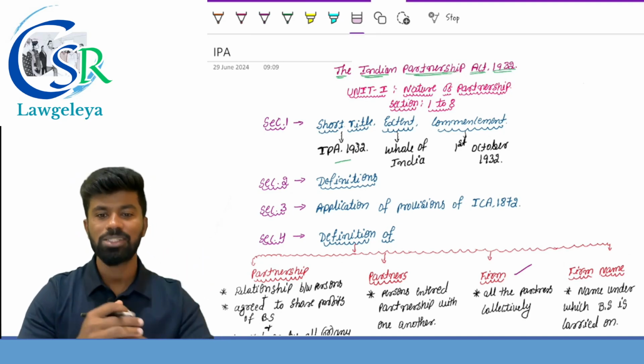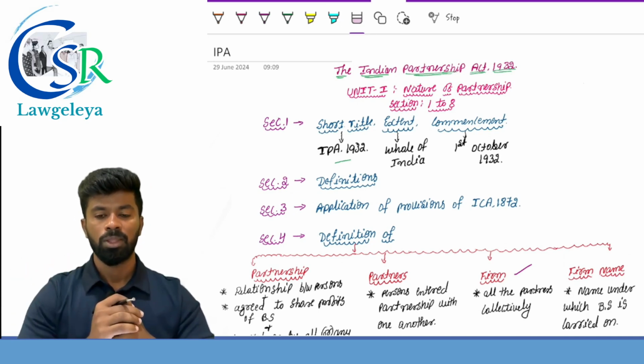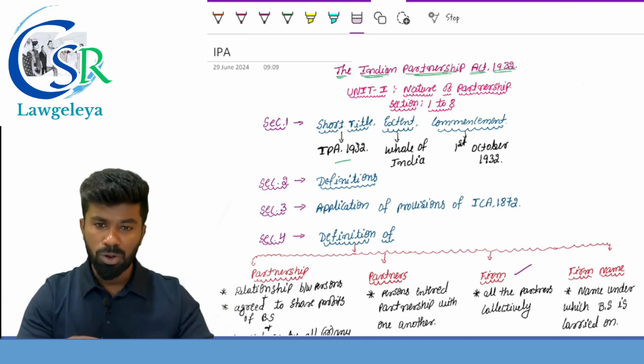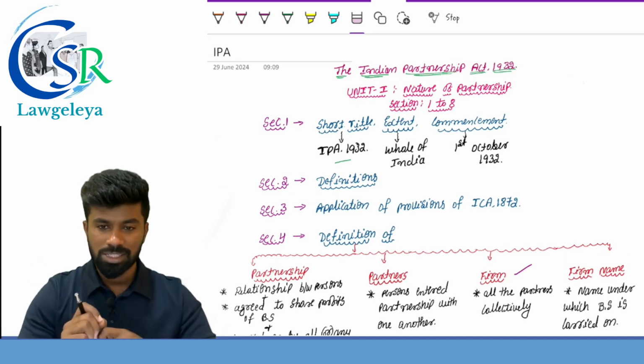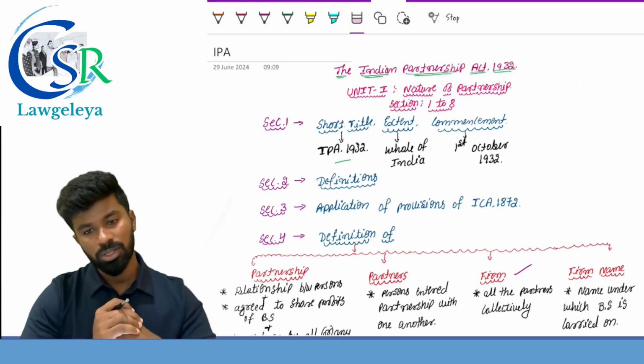Section number 3 provides the application of provisions of Contract Act to the partnership. Because the partnership is the result of an agreement, the provisions of Indian Contract Act are also applicable to the partnership. But if there is an inconsistency between the Contract Act and the Partnership Act, the Partnership Act is applicable.